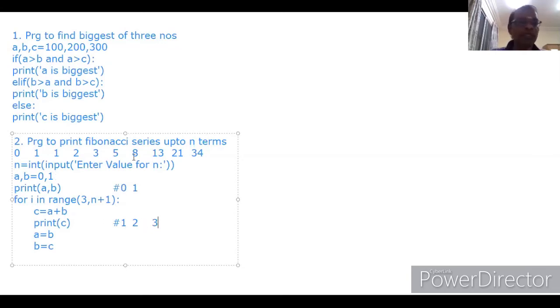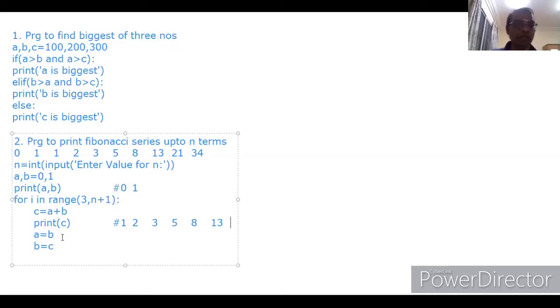If you want to print the Fibonacci series up to 8 times, again it will come there like this. After 5, it becomes A, it becomes B. We will get C. Then it becomes A, it becomes B. Then we'll get 8. Like this it goes ahead. Okay. At one stage, it becomes A, it becomes B. We'll get 13. Now we'll get 8 numbers: 0, 1, 2, 3, 4, 5, 6, 7. It depends upon the number of times you are giving. This is the procedure to print the Fibonacci series up to n times.